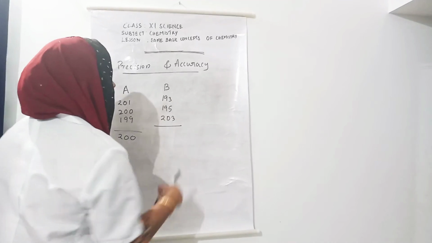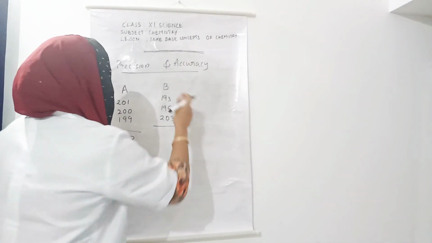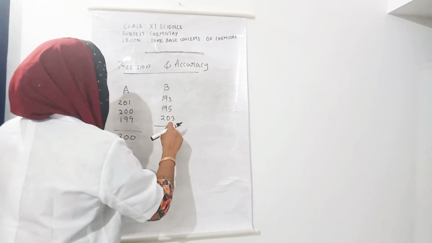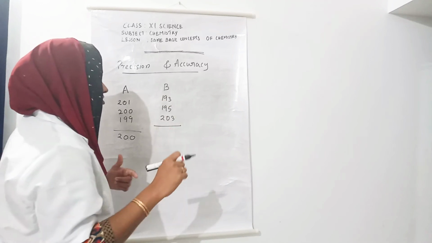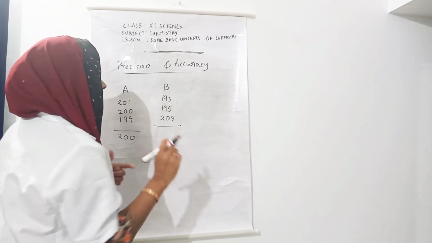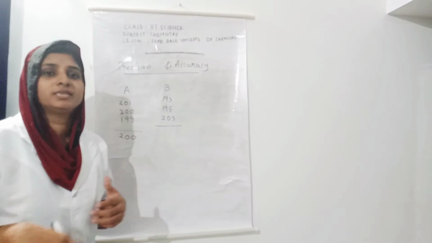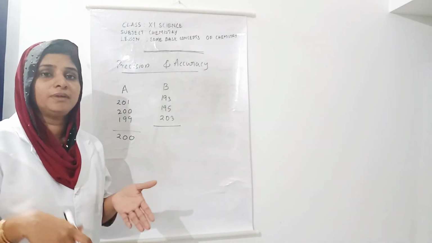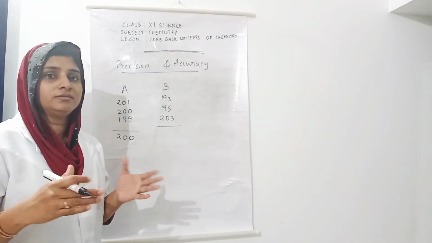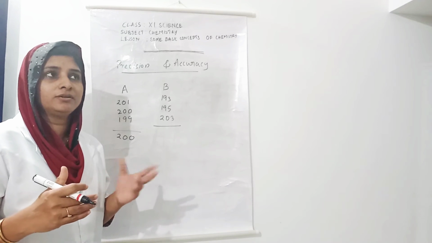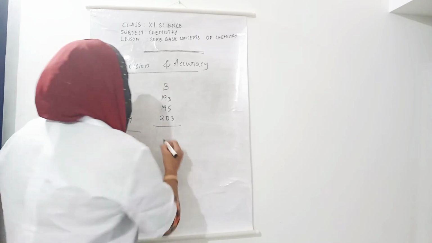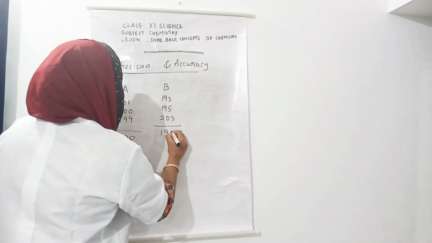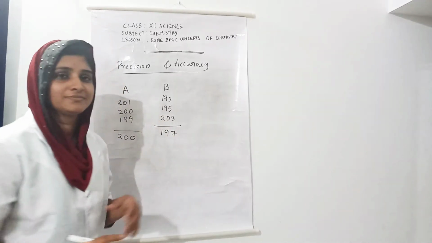I calculated the average: 3 plus 5 plus 3 is 11, carry 1, 9 plus 9 plus 1 is 19, giving 591. 591 divided by 3 gives 197, so 197 is the average.